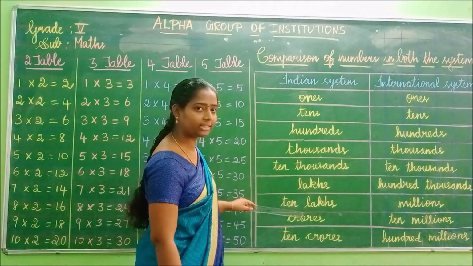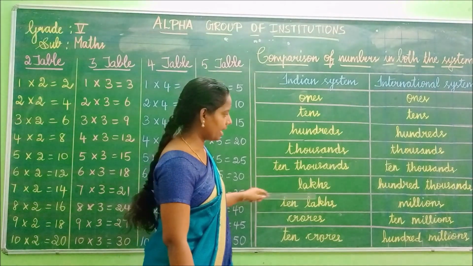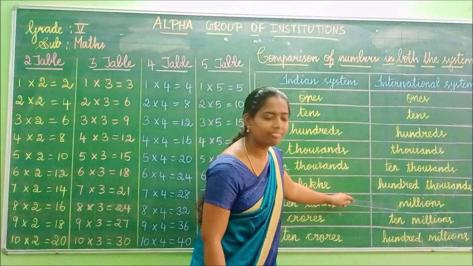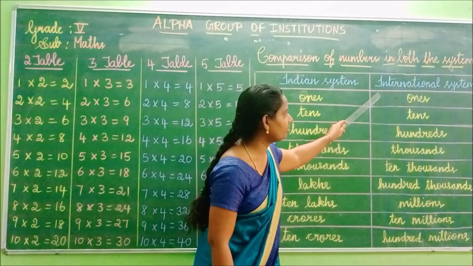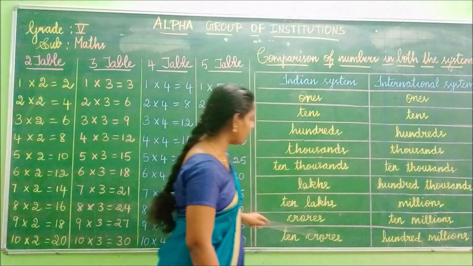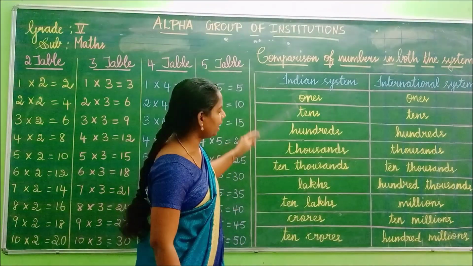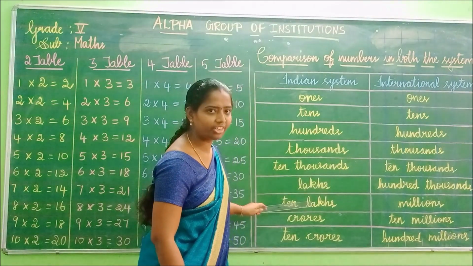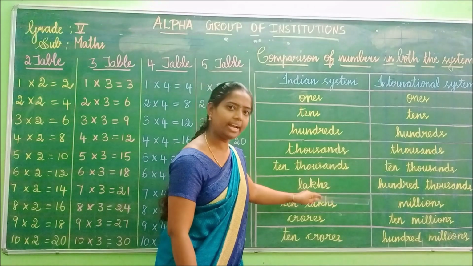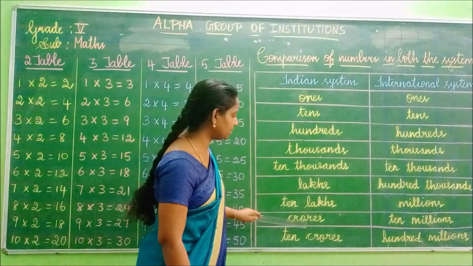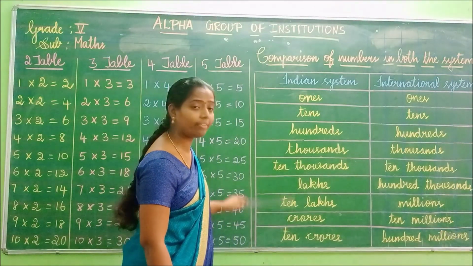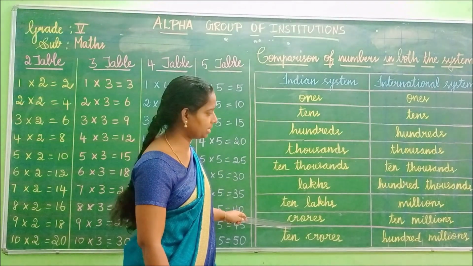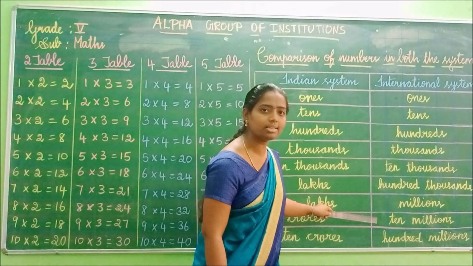See, and next to lakhs we have 10 lakhs, isn't it? And next to 100,000 what do we have? We have millions. We have millions in international systems, and we have 10 lakhs in Indian systems. From this column itself, you can see the difference. Then next to 10 lakhs, what do we have in Indian system, children? We have crores in Indian system, isn't it?